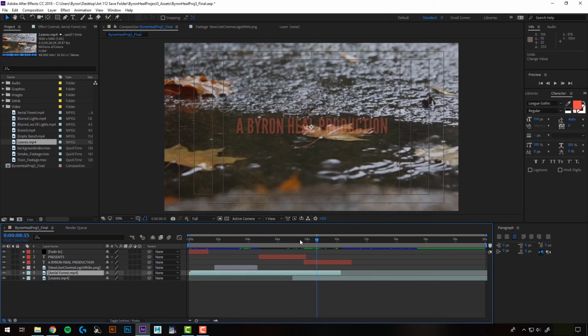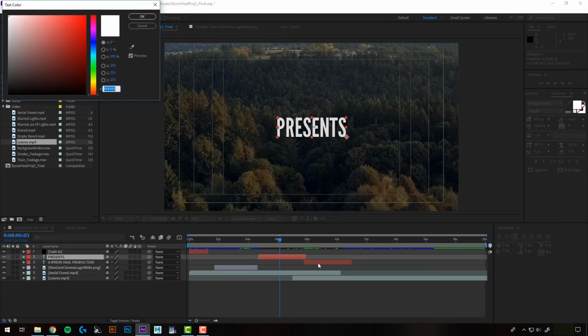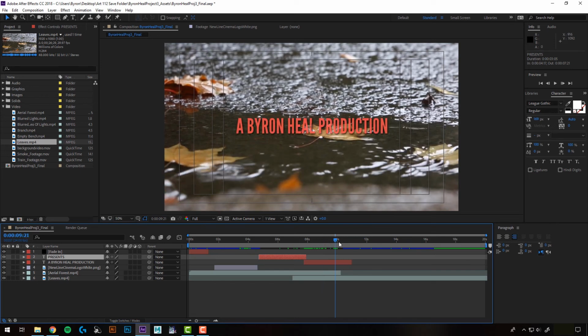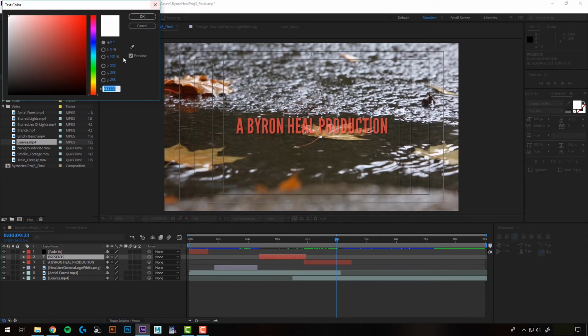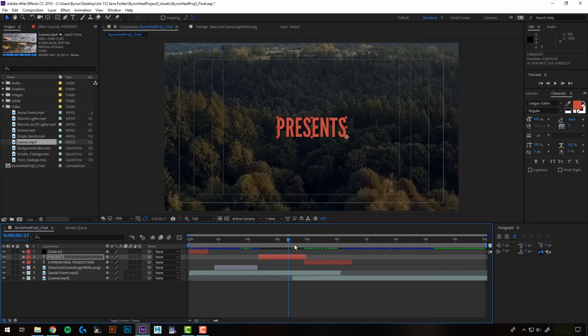Alright, I also want to change the color of it, so I'm going to go over here, select it, and I'll bring up my swatch. Now I want to make sure I get the exact color as my other text, so I want to color sample it, but it's not on screen for me to sample, and I can't scroll forward. So here's a little trick for that. I'll hit cancel, I'll scrub forward to my text that I want to take the color from, and then with my layer selected that I want to change, even though we can't see it right now, I can still change the color. So I'm going to select my swatch, grab my eyedropper, and select the color there, and then I'll hit OK. And so that changed the color here.